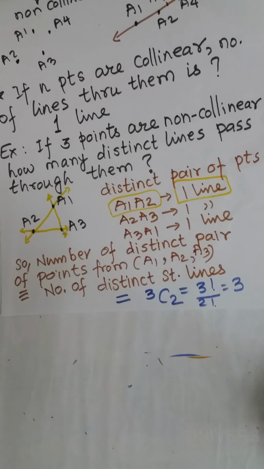So if instead of 3, n points are given which are non-collinear, with no 3 in a line, what should be our answer? If n points are non-collinear, with no 3 collinear, how many distinct lines pass through them? From the previous example it was 3C2, now it is n, so can we generalize it to nC2?